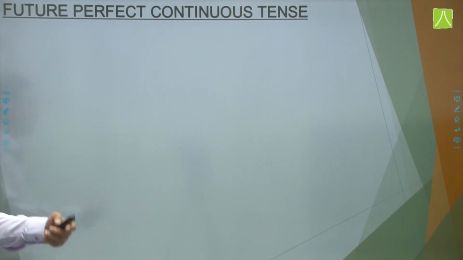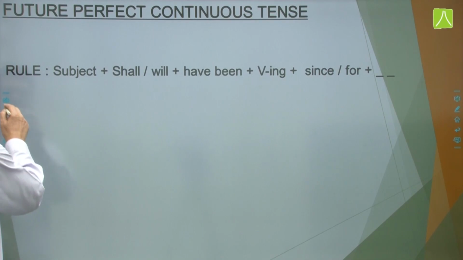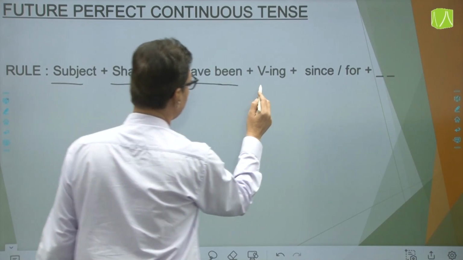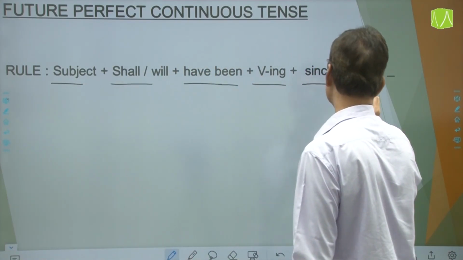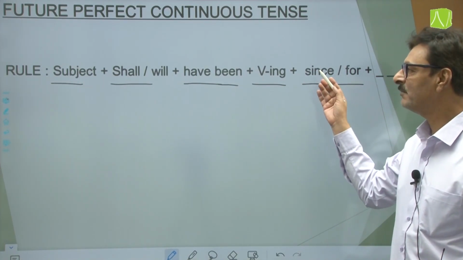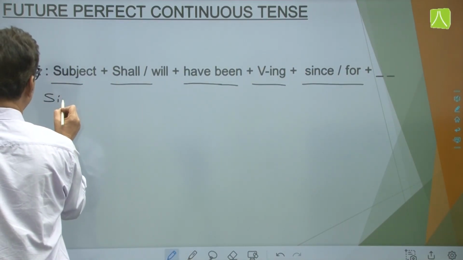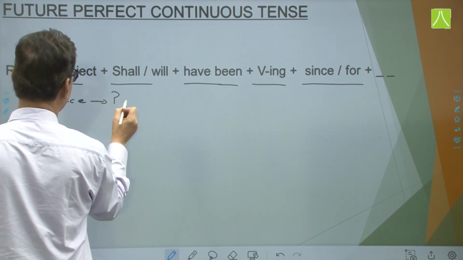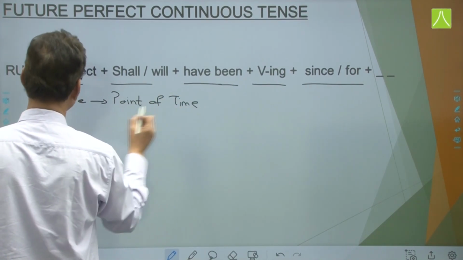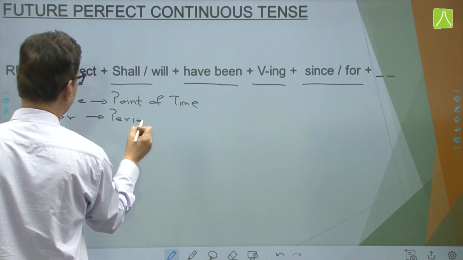And finally, the last of the tense, future perfect continuous tense, and the syntax subject plus shall will plus have plus been plus the ing plus since or for plus the complement of the statement. And friends, where do we use since? Since we use for the point of time, this we have already done. And for we use for the period of time. For हम use करते हैं for the period of time, for the duration.